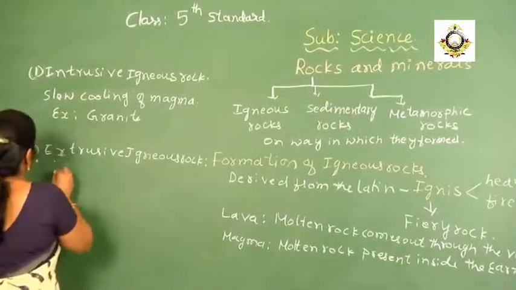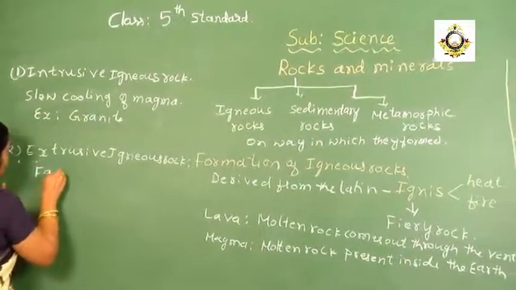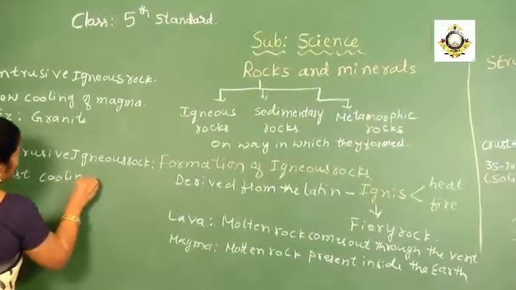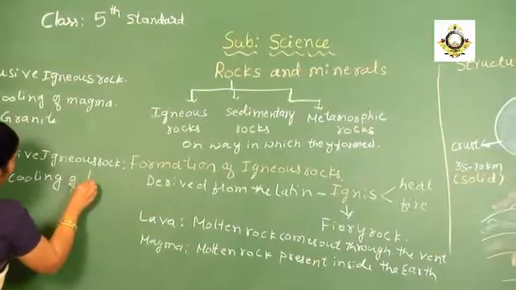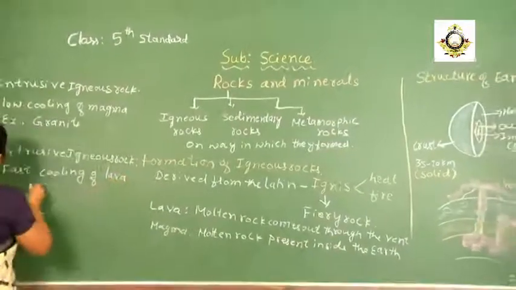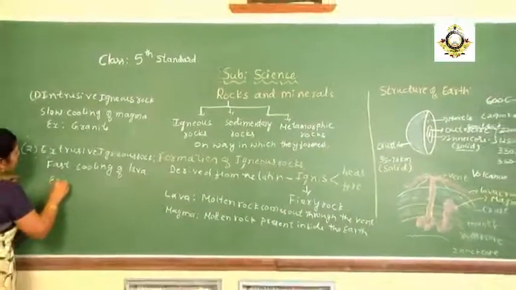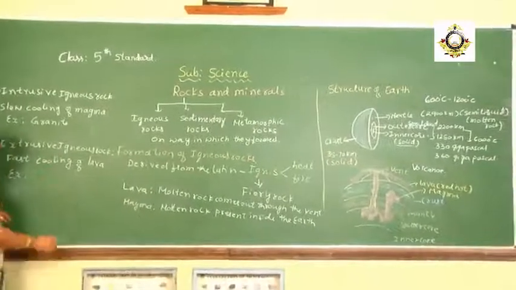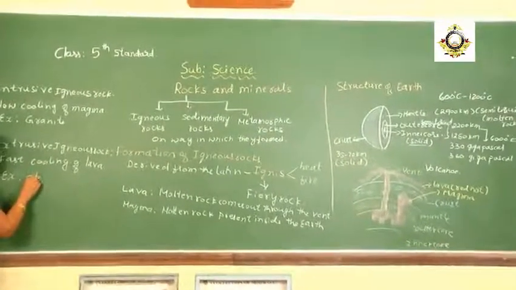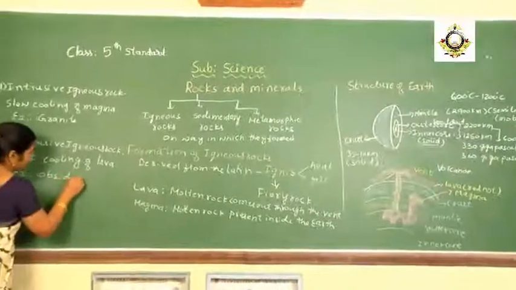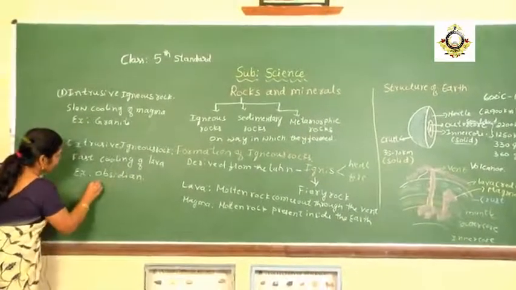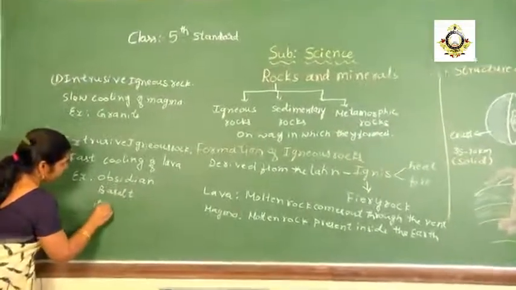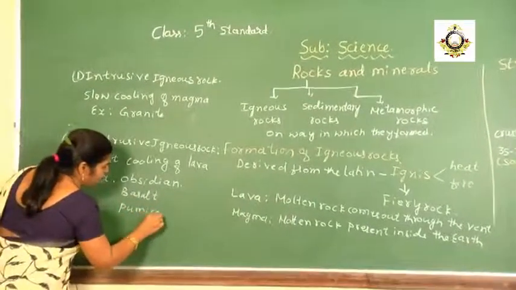Then what is it going to do? It is going to cool, fast cooling of lava. Then we get different types of rock: obsidian, basalt, and pumice.